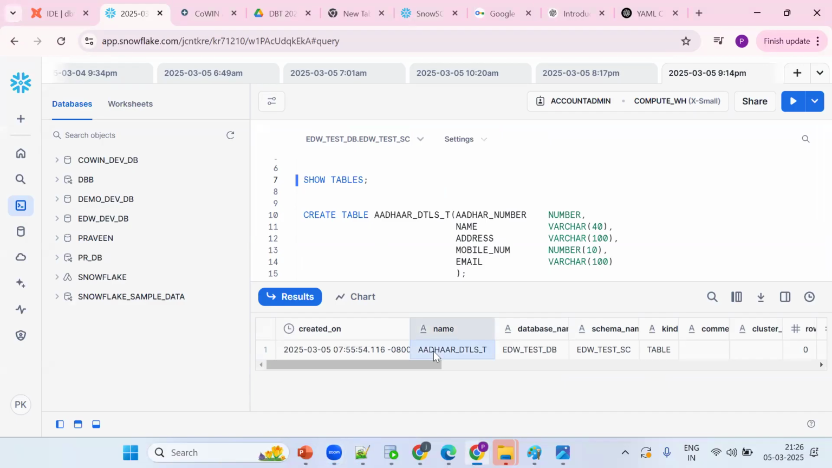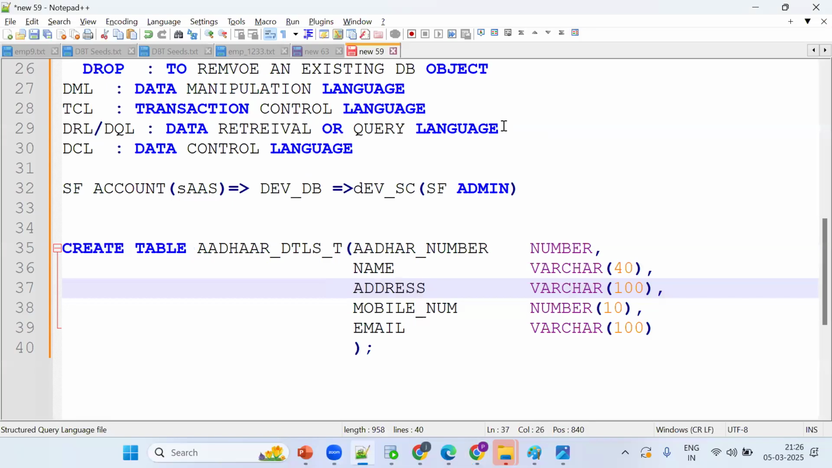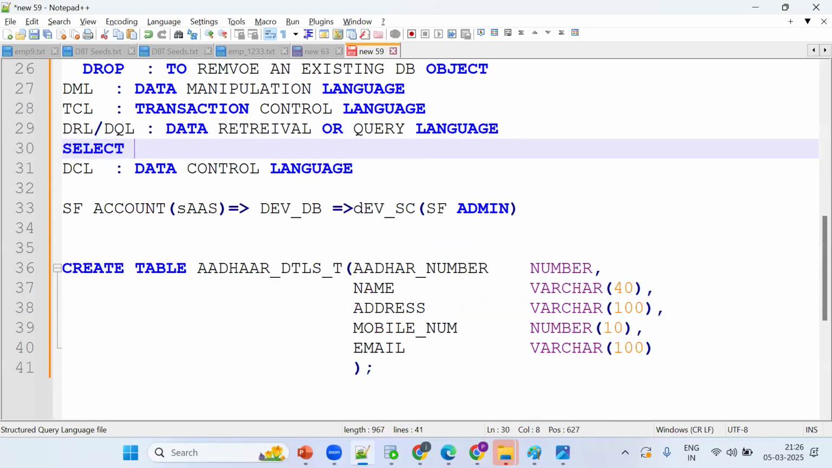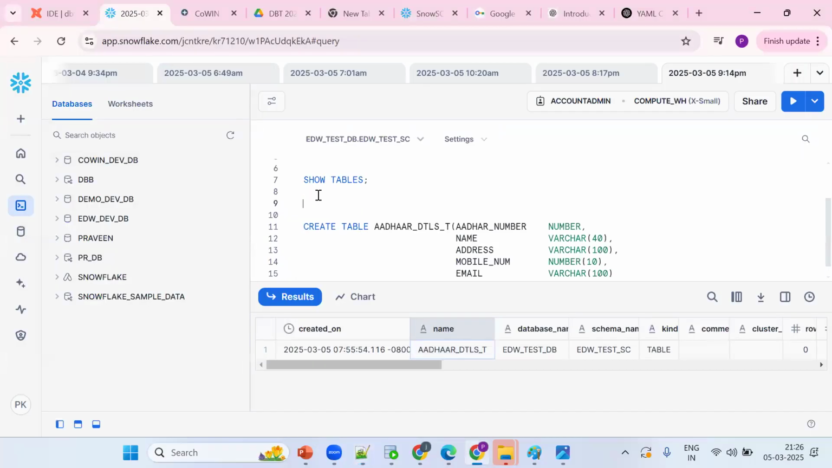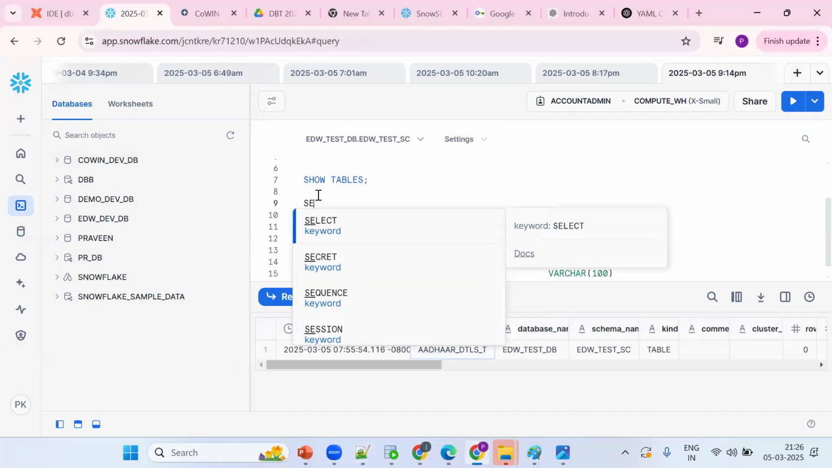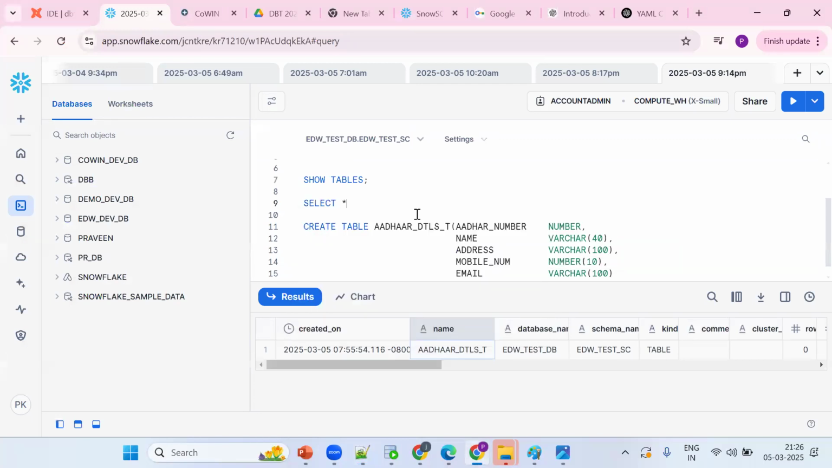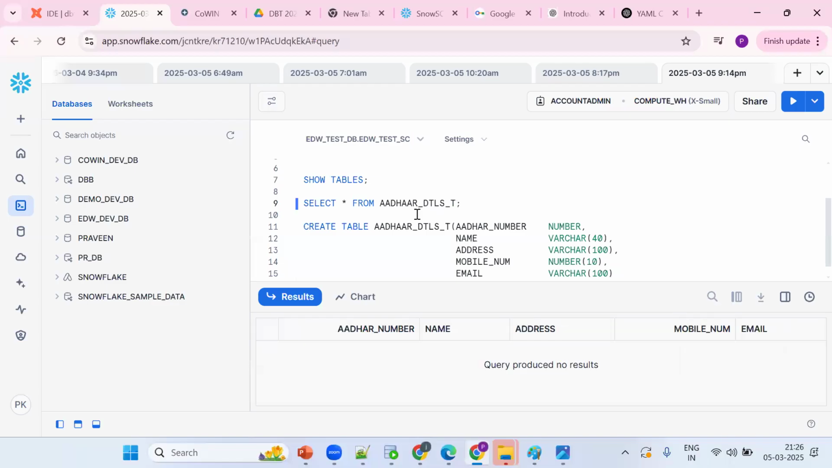Now what happened? I want to see the data. By using which command can I see the data? That is the select statement, data retrieval or data query. What is the syntax for the select statement? Select star from table name. So this is the way you can get it done. Got the pointer. This is the way we can make it work.